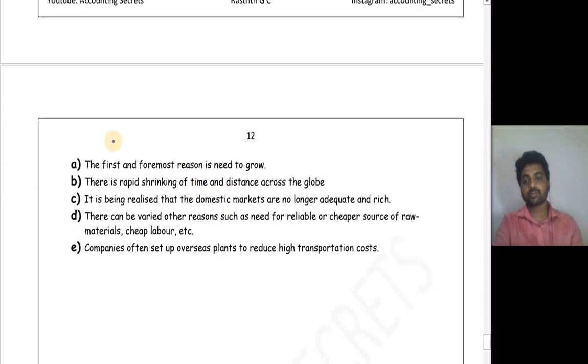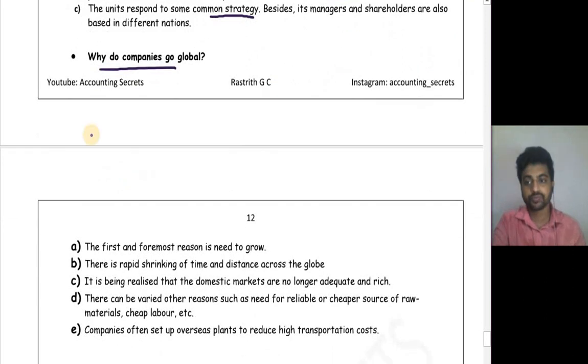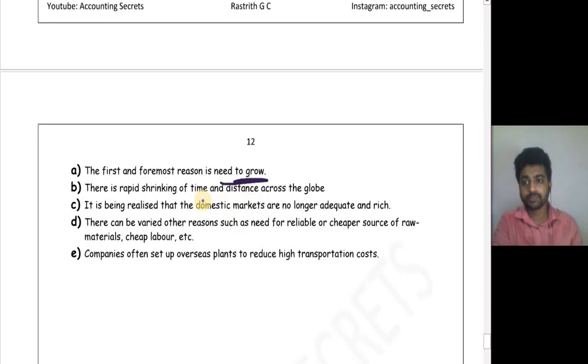The first and foremost question: why do companies go global? Why are companies going global? First one is the need to grow. Now, to grow, the domestic market is very small. If they want to grow more, they will go for a huge market, that is, the external market outside the particular home country.